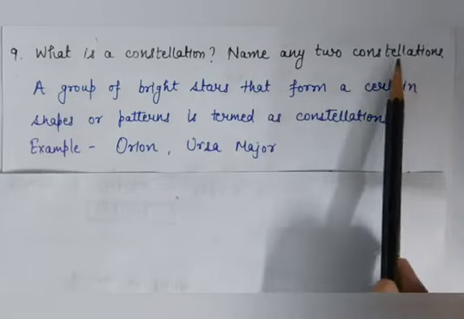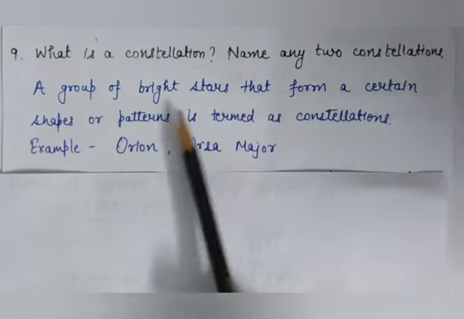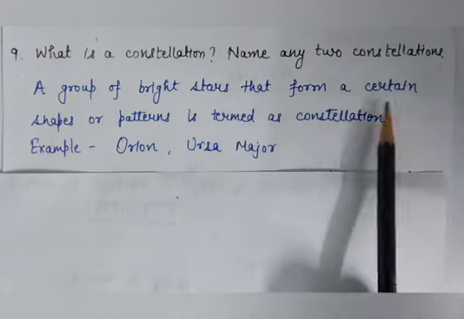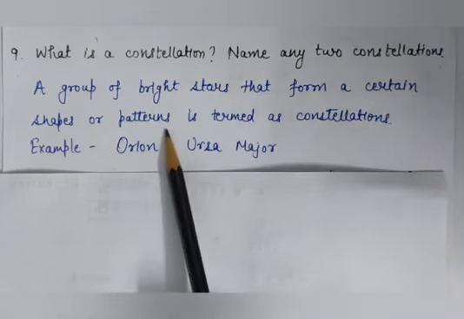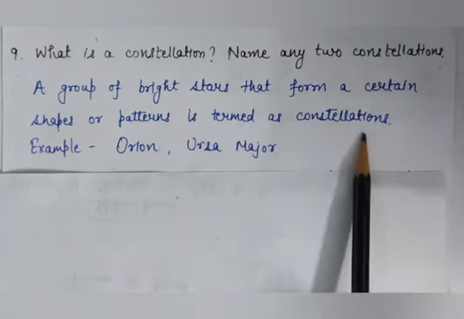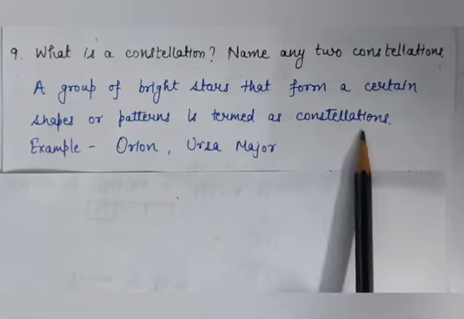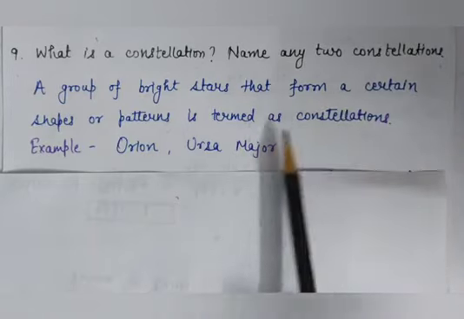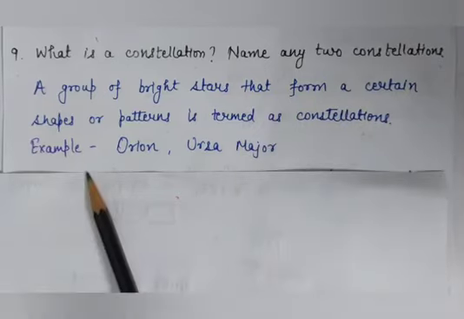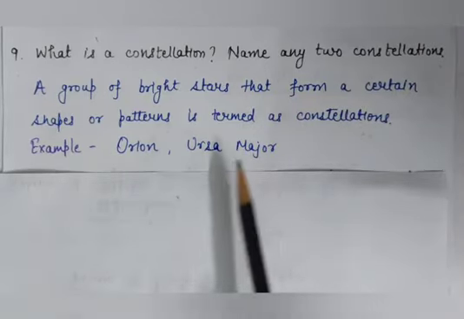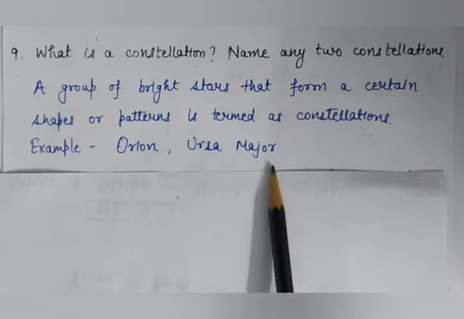Name any 2 constellations. So a group of bright stars that form a certain shape or pattern is termed a constellation, or you can write, the recognizable pattern formed by a group of stars is termed a constellation. For example, Orion, Ursa Major, Ursa Minor, Cassiopeia, these are some constellations.